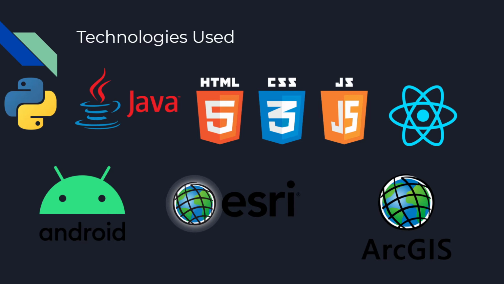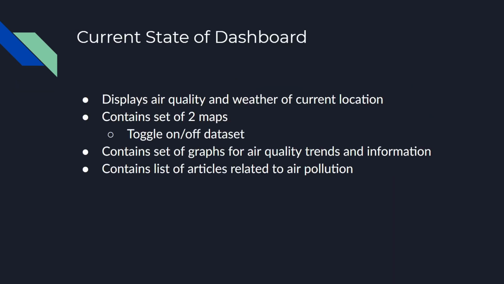Next slide, please. Okay, so the current state of our web application and our dashboard is that it displays air quality and weather of the current location. It contains a set of 2 maps where you can toggle data sets on and off. It contains a set of graphs for air quality trends and information, and also contains a list of articles that are closely related to air pollution. Next slide, please.